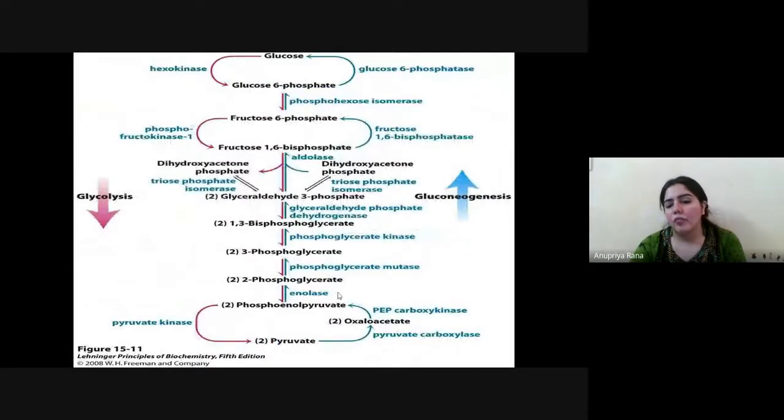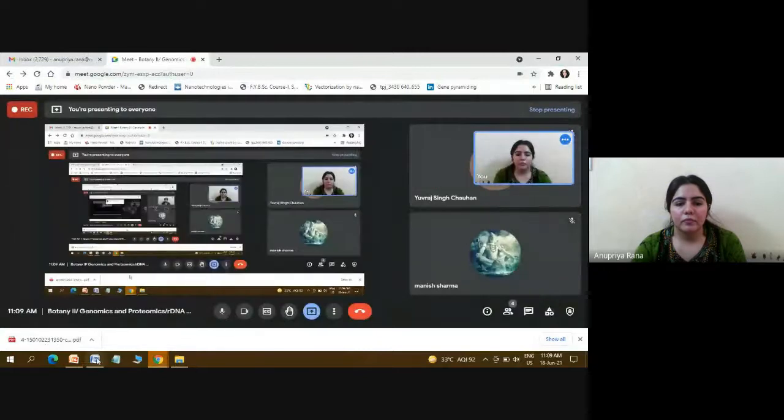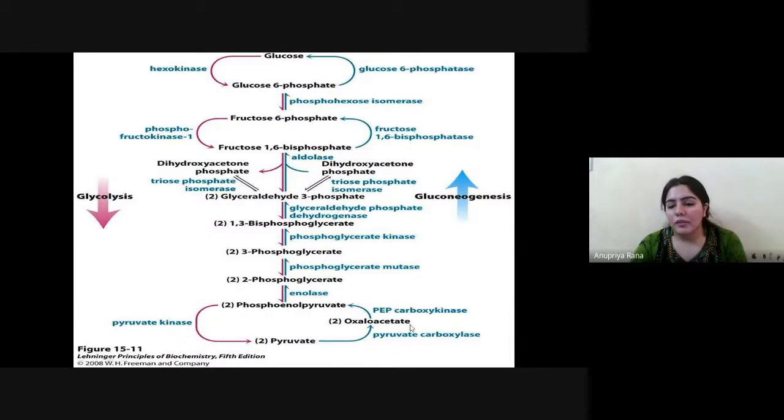So now, what do we have to do? We got oxaloacetate from the Krebs cycle. Now we have the pyruvate here. Now we have two enzymes here, pyruvate carboxylase and PEP carboxykinase. Now what do they do? We have all three things: oxaloacetate, pyruvate, and both enzymes, PEP carboxykinase and pyruvate carboxylase.